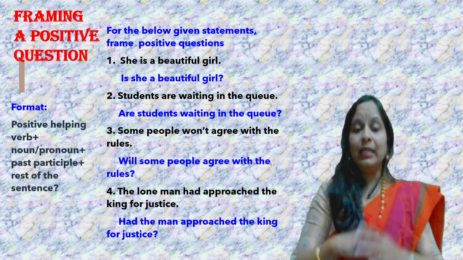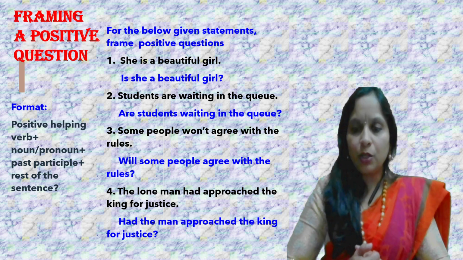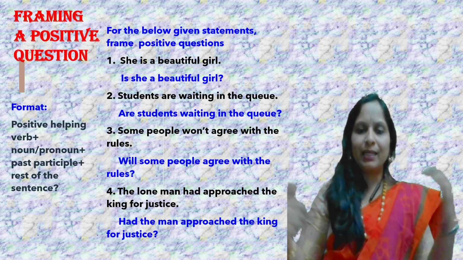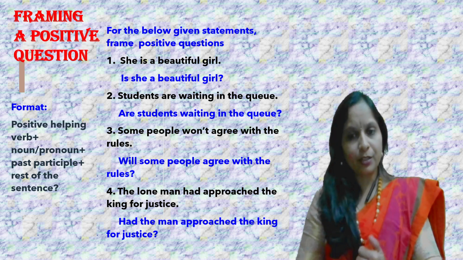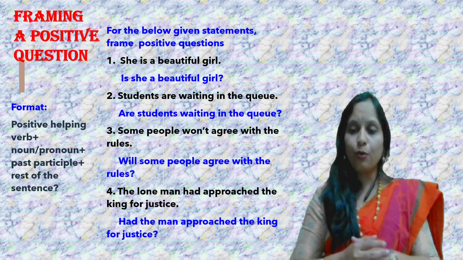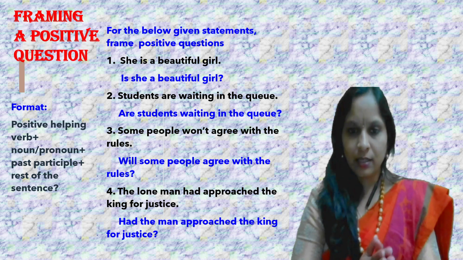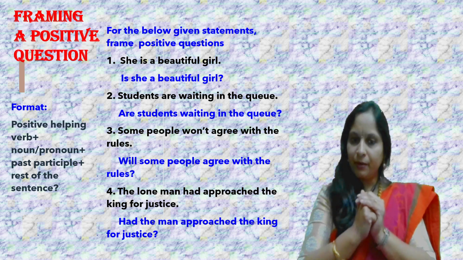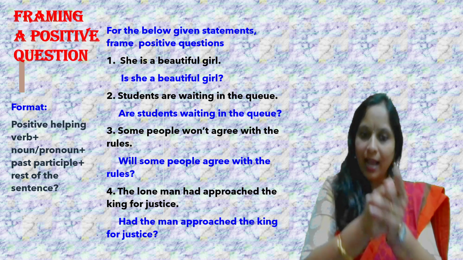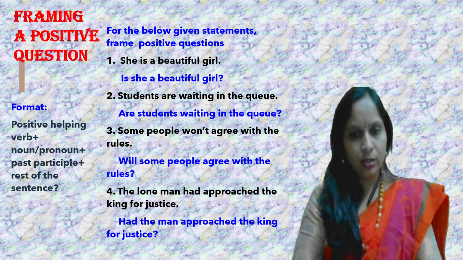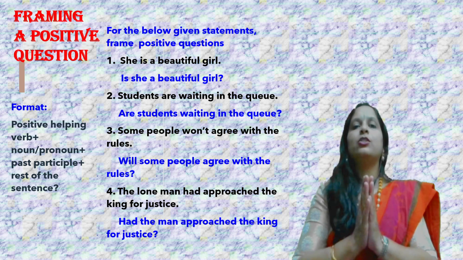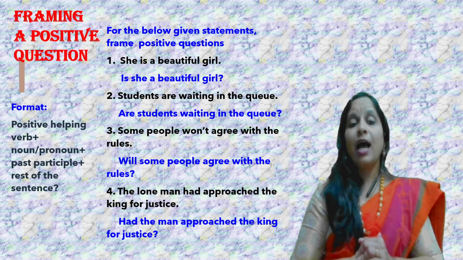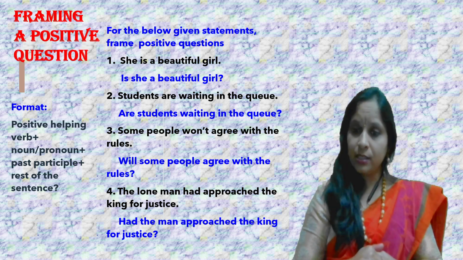Fourth, the lone man. What do you mean by the lone man? A lone man is a single, alone person who doesn't have anybody beside him, or to support him for that matter. The lone man had approached the king for justice. How will you change it to a question? You have had as the helping verb, so had should come first. Had the man, the noun, approached. Approached is your past participle. Then the rest of the sentence, the king for justice. Had the man approached the king for justice?